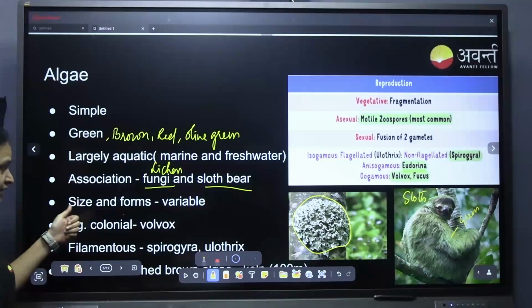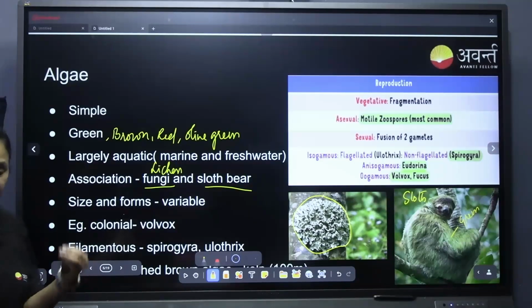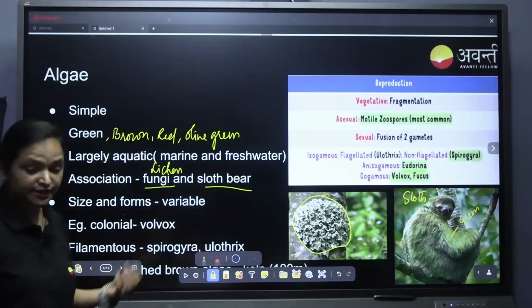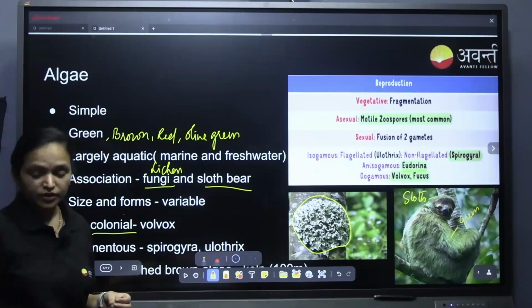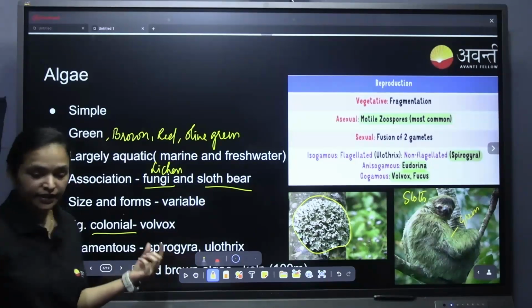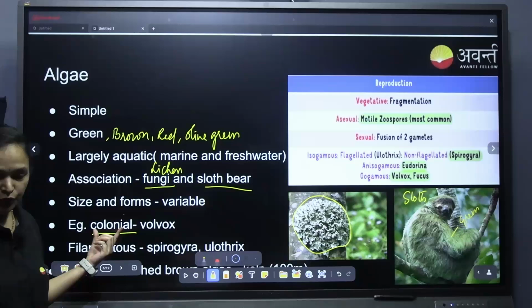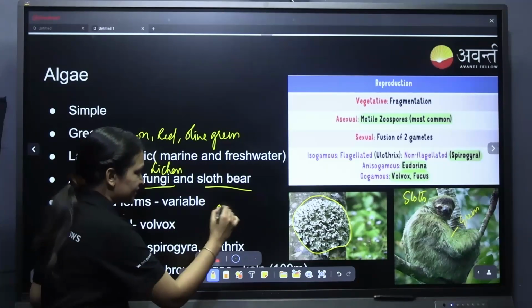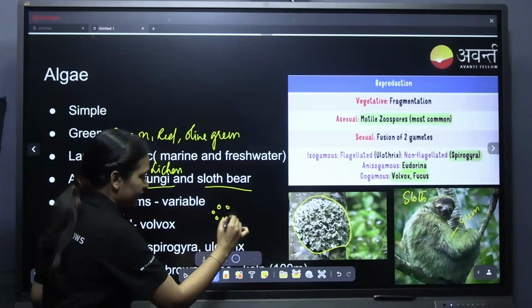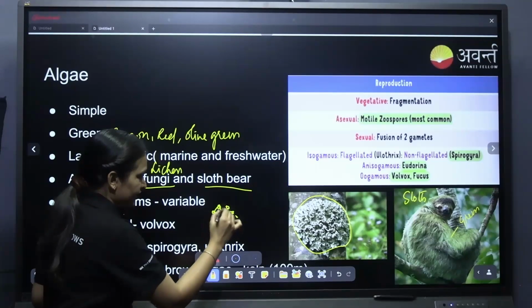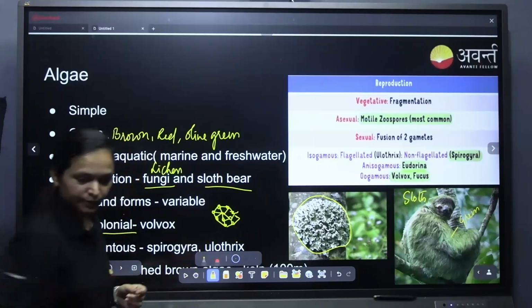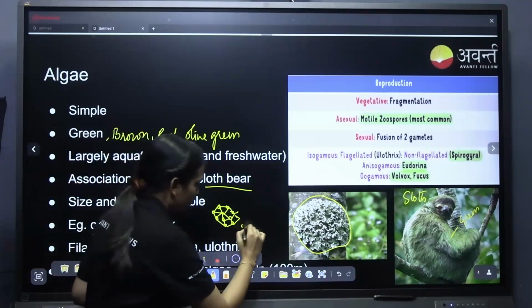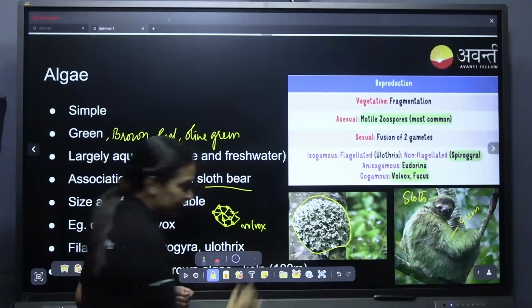Another one is that size and form will be very much variable. We can see different types, different sizes and forms. For example, Volvox is a type of algae which will be colonial. What do you mean by colonial? There will be organisms which will be like this, in colony form, it makes a colony. This is Volvox, Volvox makes the colony.